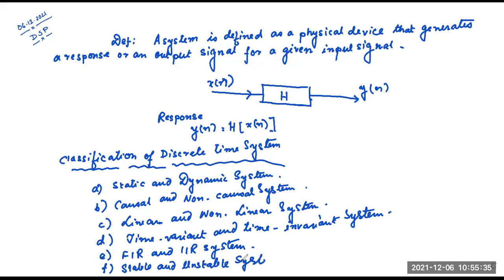These are the different types of systems. Please note it down: static and dynamic system, causal and non-causal system, linear and non-linear system, time variant and time invariant system, FIR and IIR system, stable and unstable system.